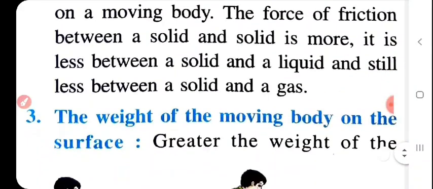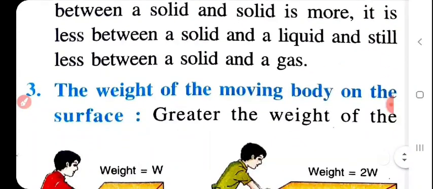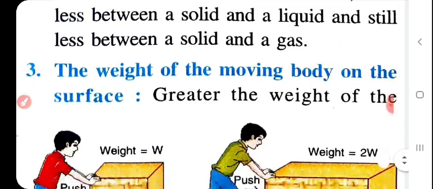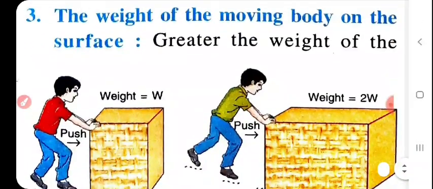The weight of the moving body is another factor. When the weight is applied, look at the figures. When we are pushing, if the weight is doubled, the force of friction on the moving body's surface is more. When we apply force, we must give a force double that of the weight of the object, and only then can that object move from one place to another.